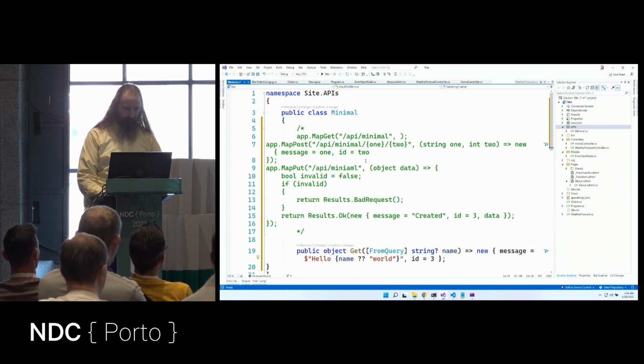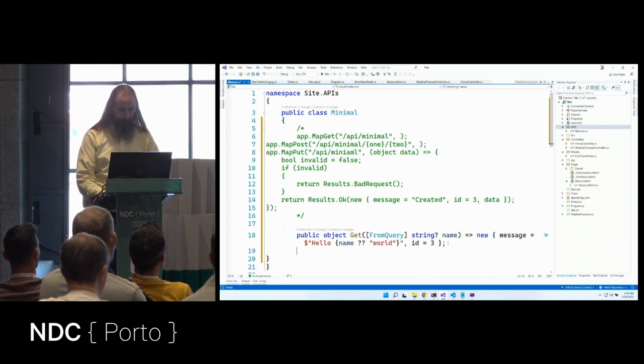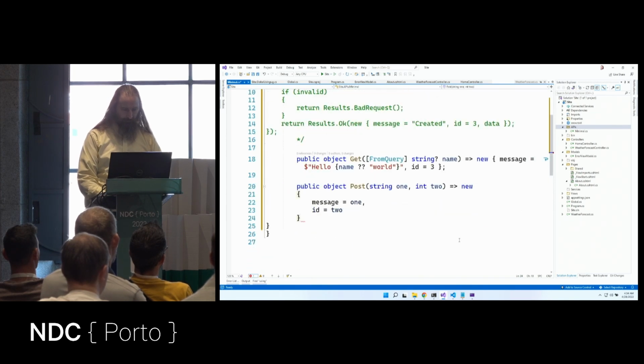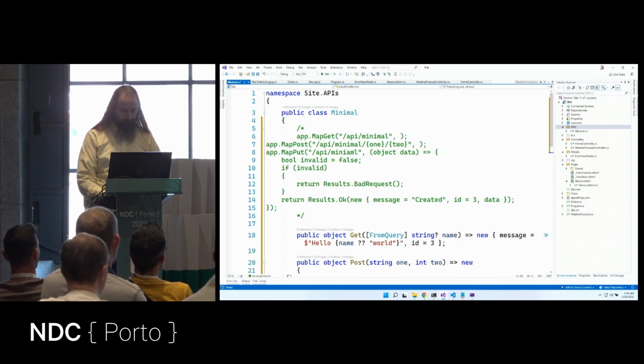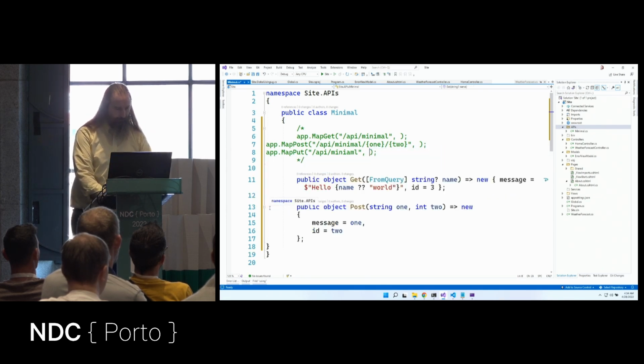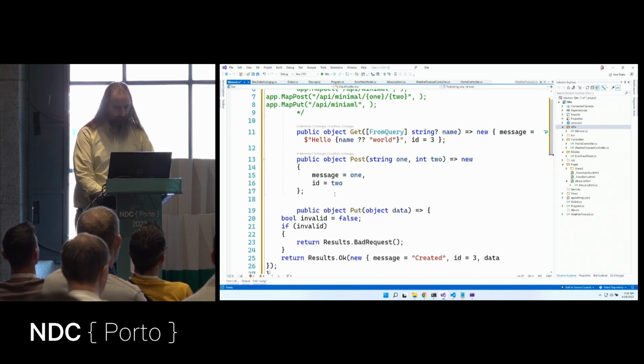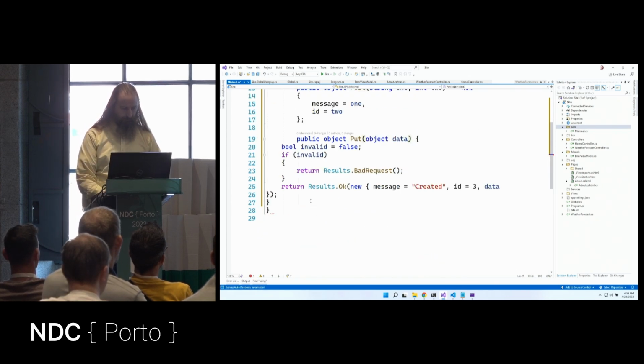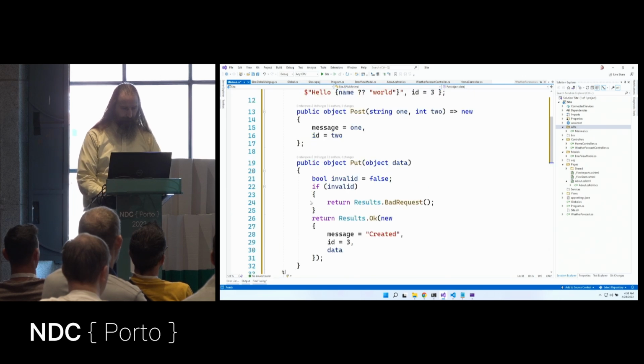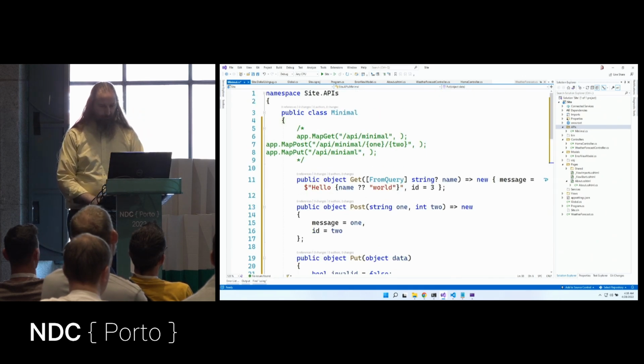And now let's have a post method. So let's grab this out and we'll say public object post. There's our post method. Here's a put method. So let's go grab this one and say public object put. And now, because we're building a real method, I yanked out a curly brace there. Now it's a little bit happier. So now we probably have a more consistent thing.